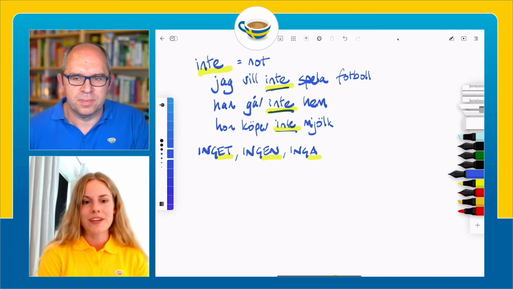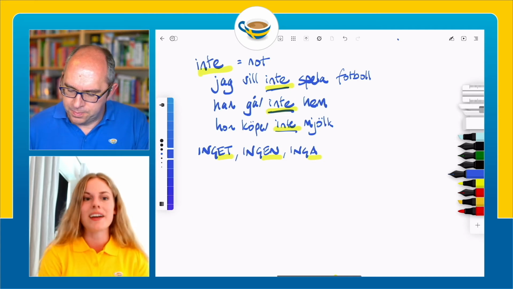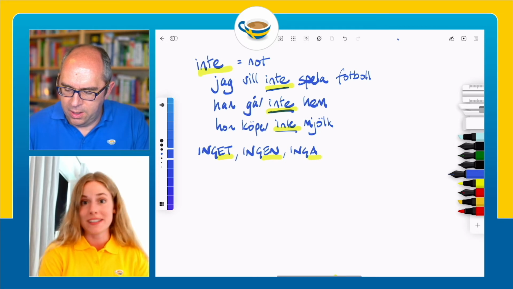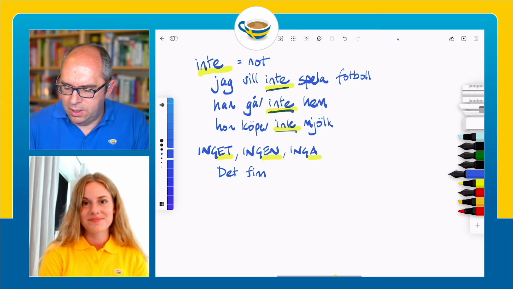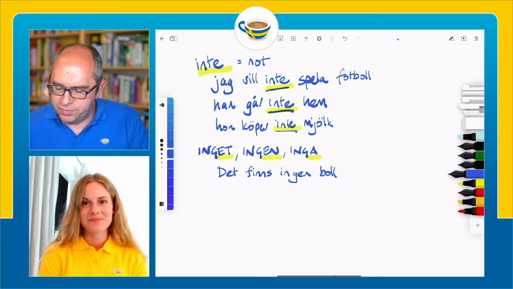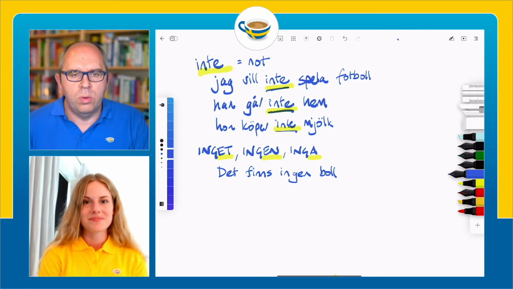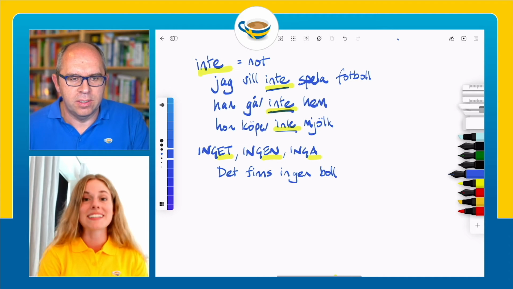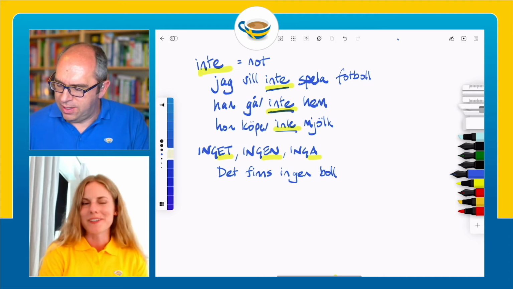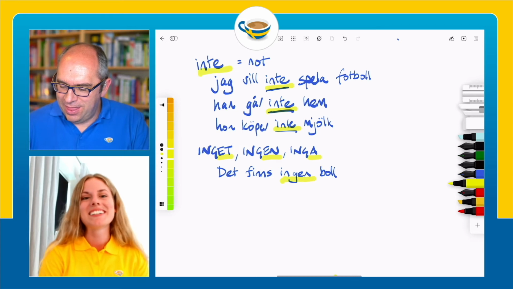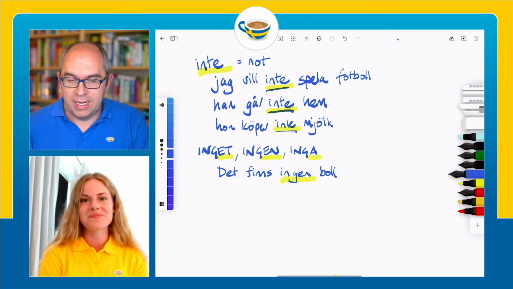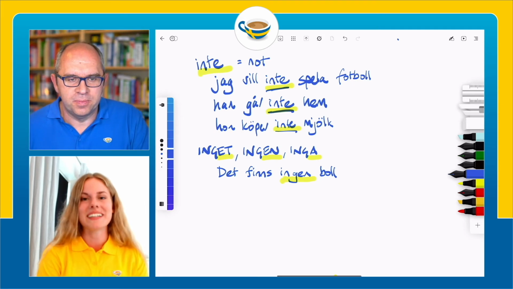If we start with the N-word version, ingen, we can say det finns ingen boll. So there is no ball. There's not a ball there. Okay, so maybe that's why we don't want to play football. Yeah. So ingen there, it's going with boll because boll is an N word and it means no ball. There's no ball there. Exactly.